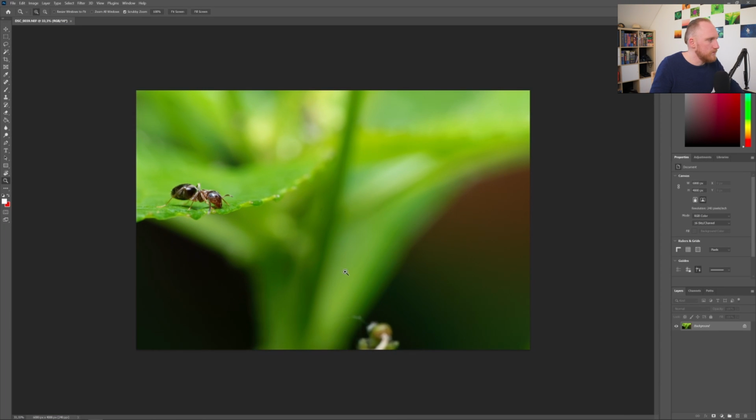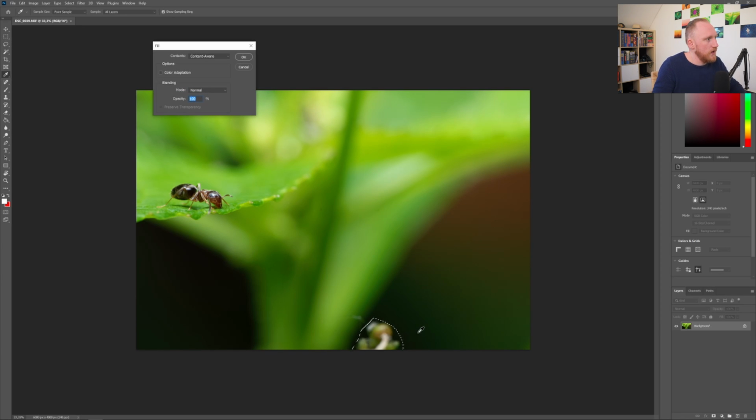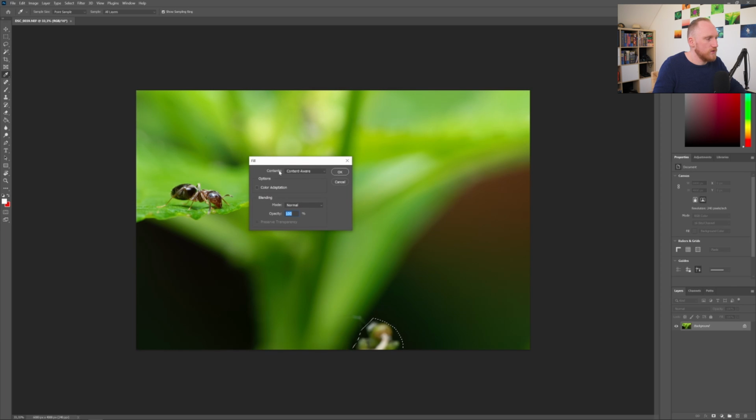So the first thing would be that we're making a selection. We can use the lasso tool for that, which is basically where we are painting roughly the outline of this object out, like so. Now it's selected and what we hit now is delete. And then this little window pops up and it's asking what kind of content do we want to fill into this area. We can go blank, we can go black or white or anything like that. But what you want to do is actually content-aware fill.